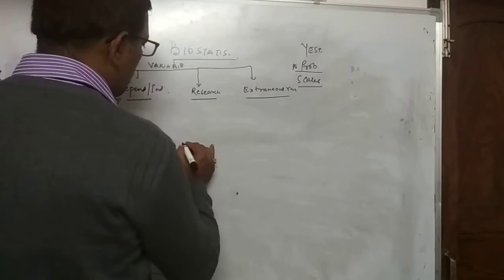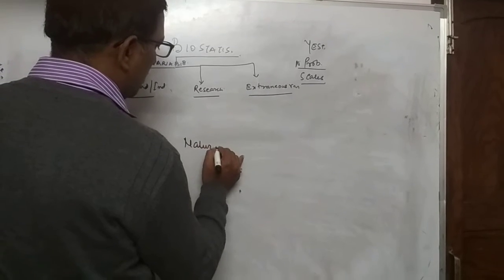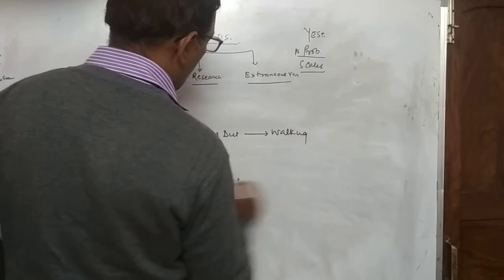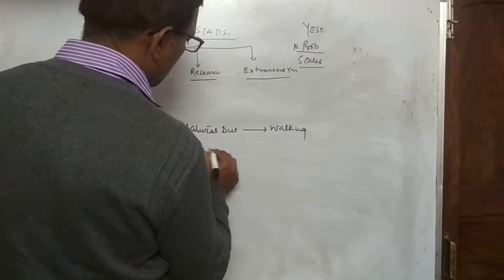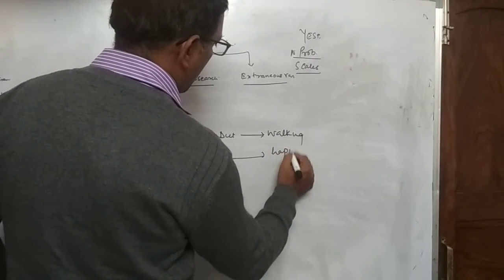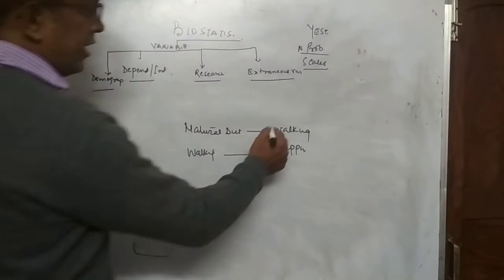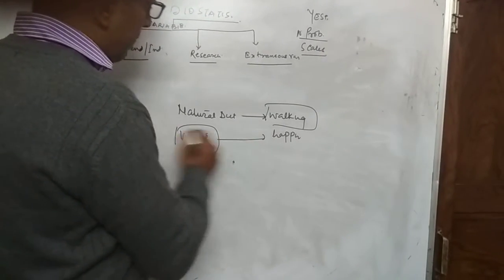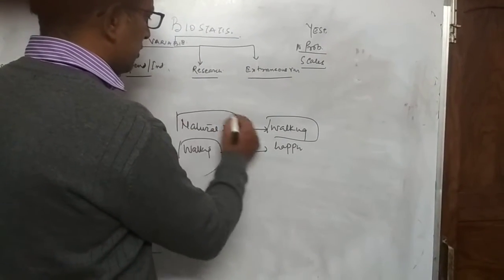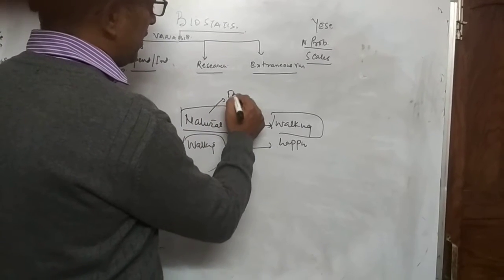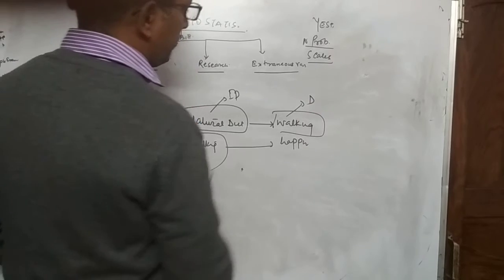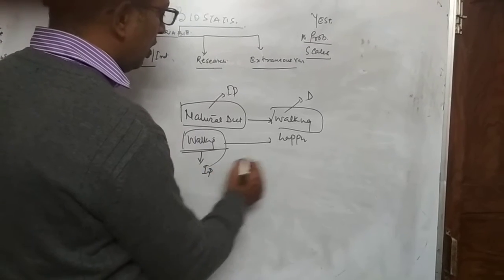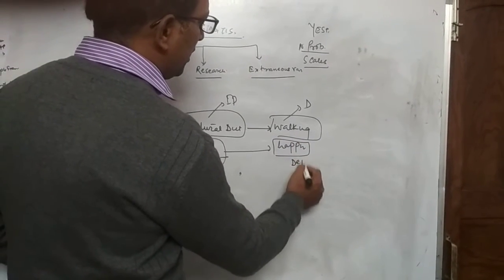For example, natural diet increases walking, and walking leads to happiness. So you have walking here also and you have walking here also. So if I say natural diet here will be your independent variable and walking here will be your dependent variable, whereas the walking here shall be your independent variable and happiness shall be your dependent variable.